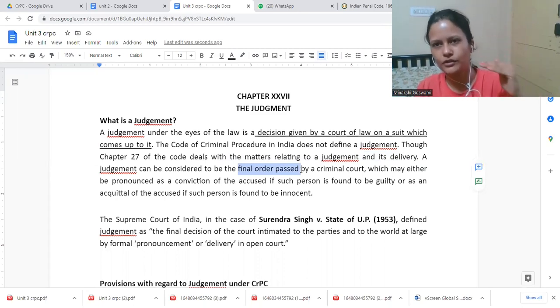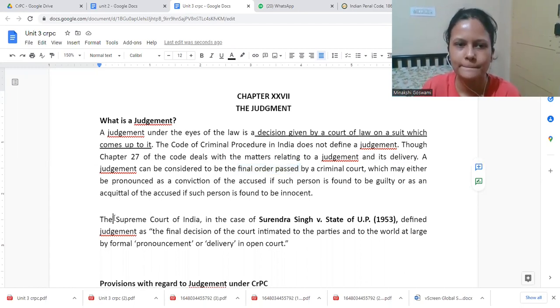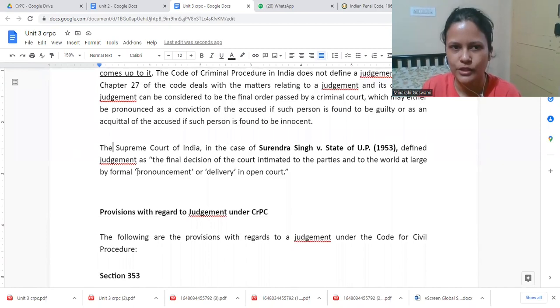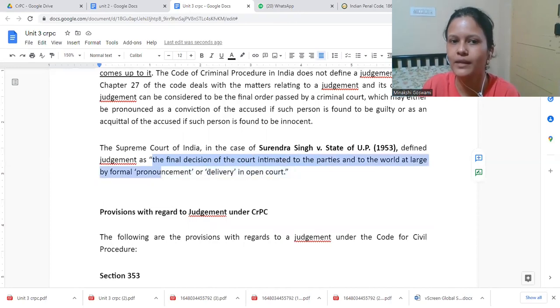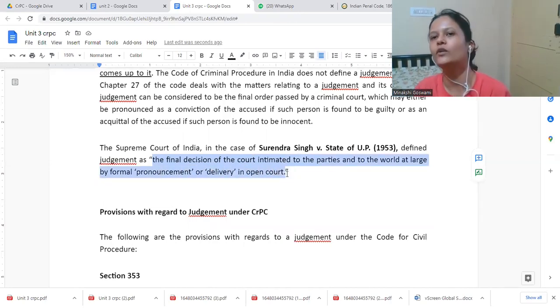Finally, when it is decided, we don't call it an order, we call it a judgment. There was one case where the Supreme Court defined what judgment is. It is the final decision of the court intimated to the parties and to the world at large by formal pronouncement or delivery in open court.